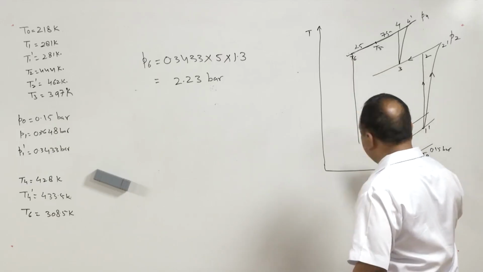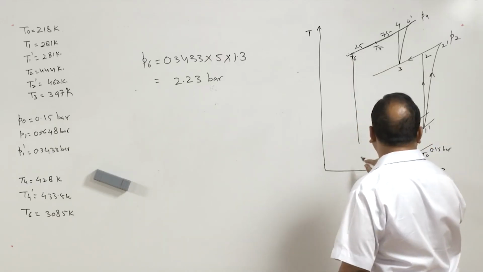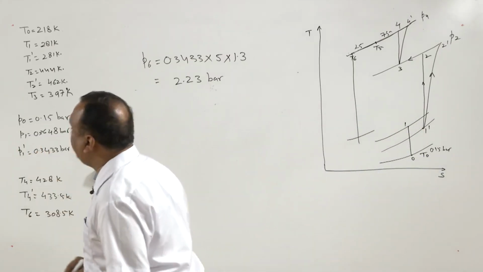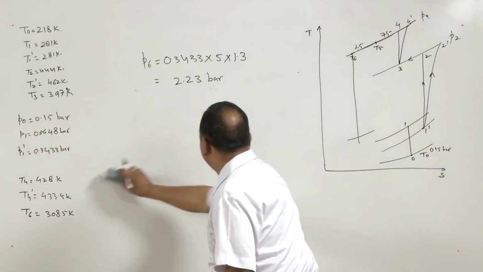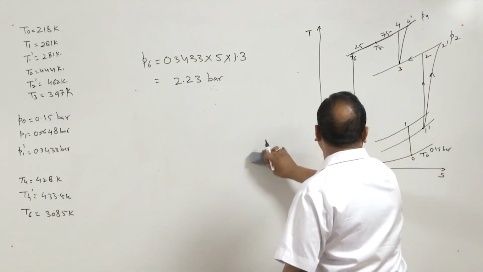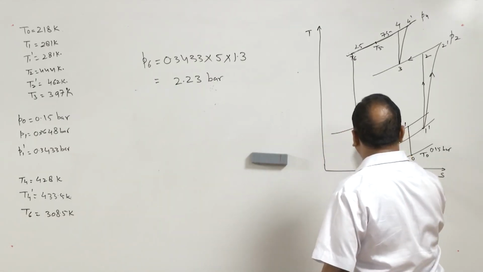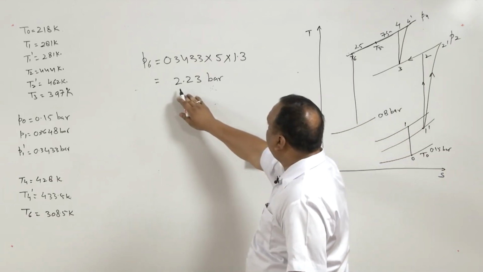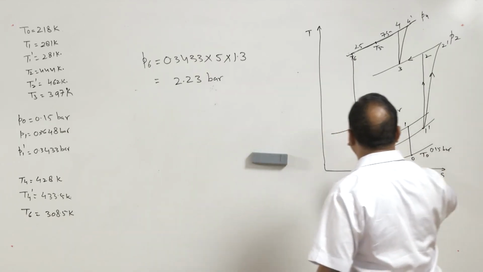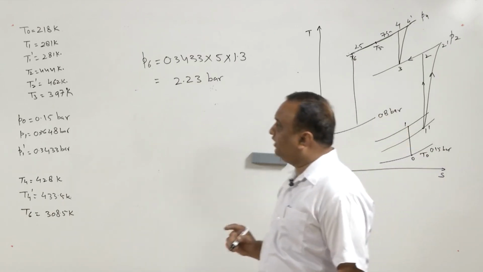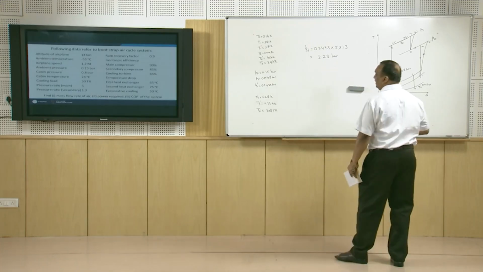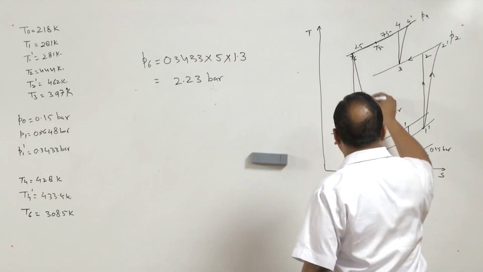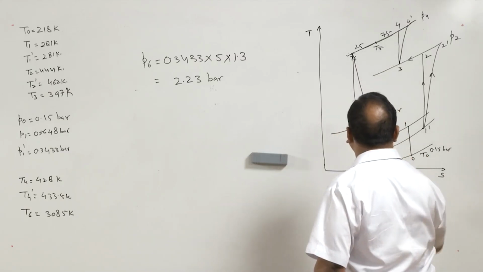Now, we have pressure at this state and temperature at this state. Expansion will take place and it will be expanded up to 0.8 bar. The cabin pressure is 0.8 bar, so it is higher than the 0.1. So, 0.8 bar will come somewhere here. So, the expansion will take place from 2.23 bar to 0.8 bar. Still, the expansion turbine has certain efficiency, that is 85%.